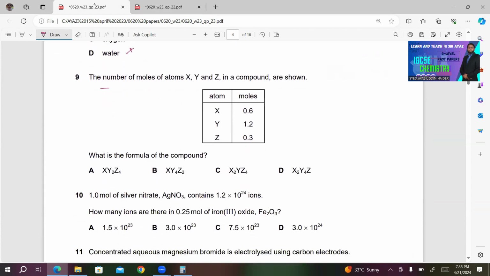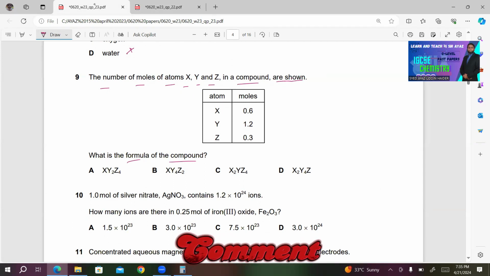Number 9. The number of moles of atoms X, Y, and Z in a compound are shown. For atom X, we have 0.6 moles. For atom Y, we have 1.2 moles. For Z, we have 0.3 moles. What is the formula of the compound? In this case, we need to work out the ratio. If we know the ratio, we can easily predict the formula.